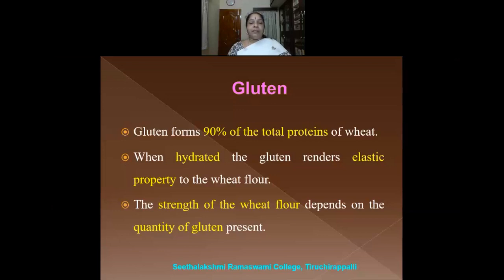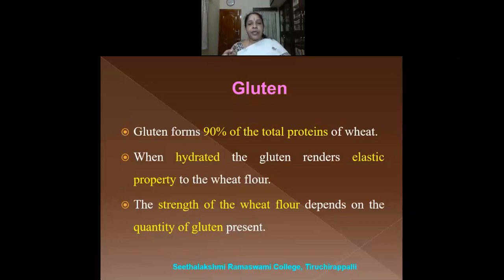So that is why when we prepare chapatis and we take the wheat flour, add salt and add water to it, and when we mix the wheat flour, we are able to stretch the wheat flour, right? You cannot stretch the rice flour. You cannot stretch the maize flour. But you can stretch the wheat flour. This is because of the elastic property that is established when the gluten is hydrated.